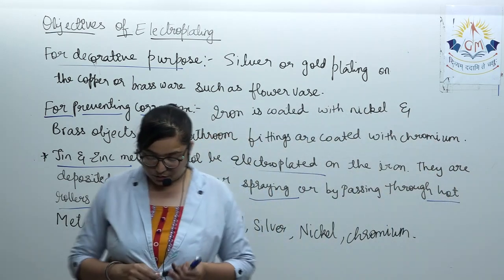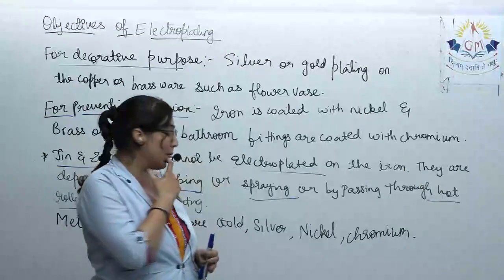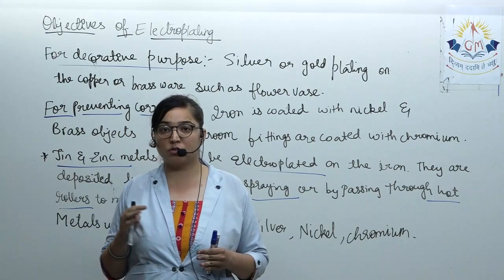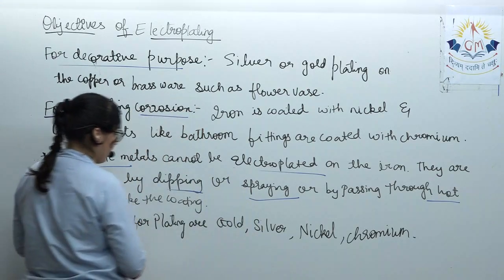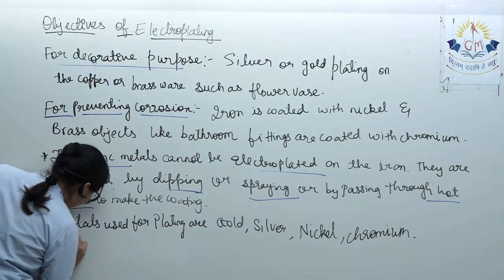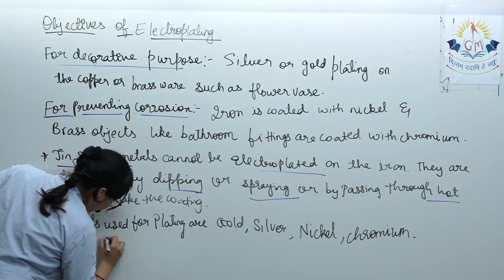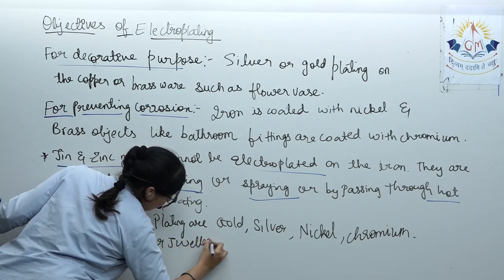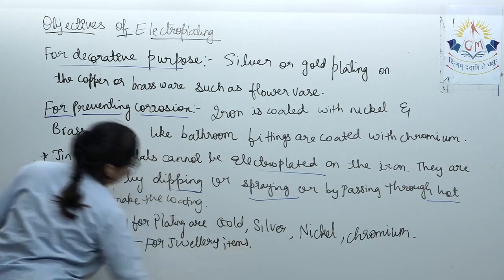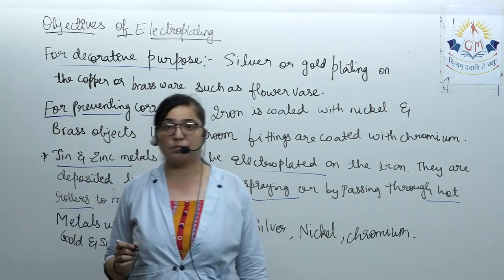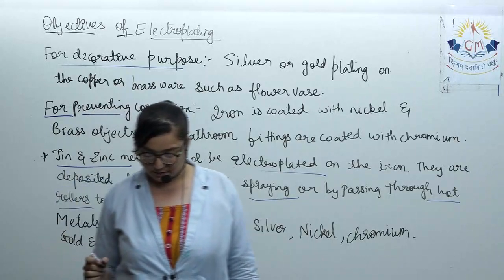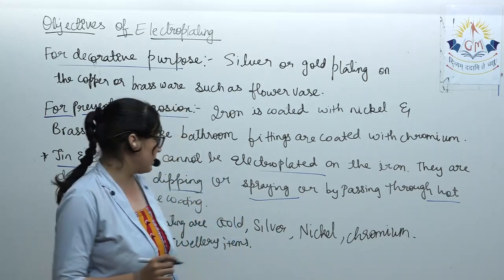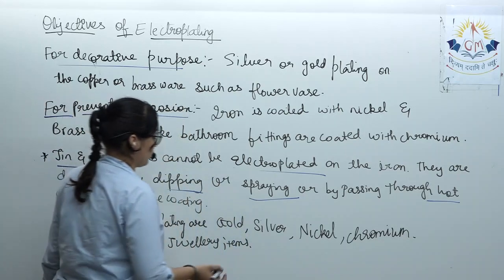These are generally used. We know that silver and gold are generally used for plating on all the jewelry items, gold and silver jewelry items. For all the jewelry items we will be using gold and silver, while for bathroom fittings, car parts and cycle parts, chromium is used.